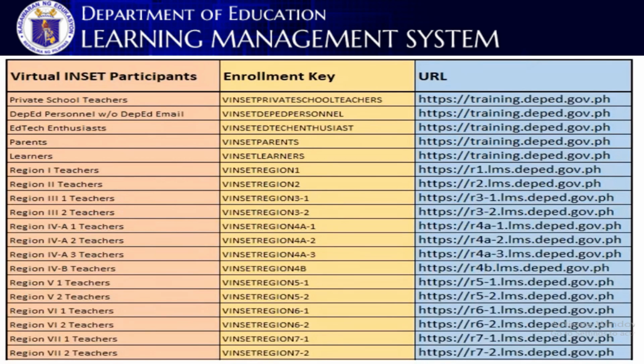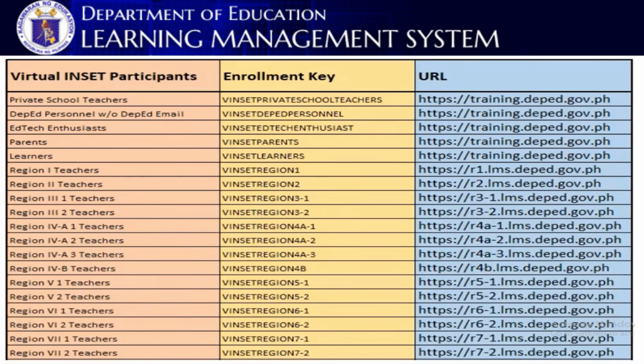Next, here are the virtual inset participants and then the enrollment key and then the URL. Right? So for private school teachers, Vincent Private School Teachers. So as you can see, all the enrollment keys are typed in caps lock form or capitalized letters.